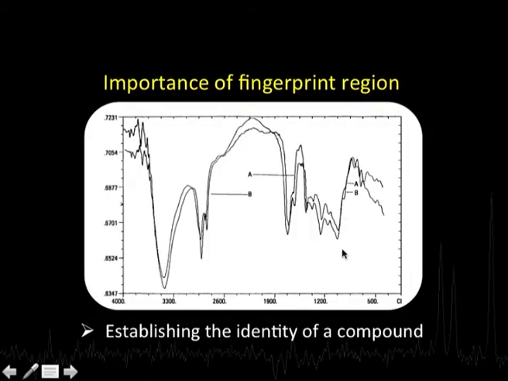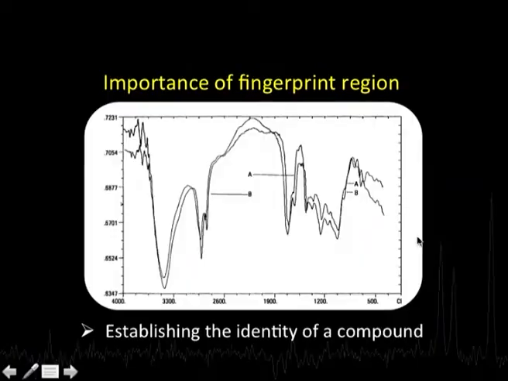Now, let us look at the importance of this fingerprint region. That is one of the most crucial points here. If I want to establish the identity of a compound, suppose I have a certain molecule A, and I have an authentic sample of that. Take a simple example, aspirin. Suppose I make a preparation of aspirin in the laboratory and I want to see whether I have been able to get aspirin or not.